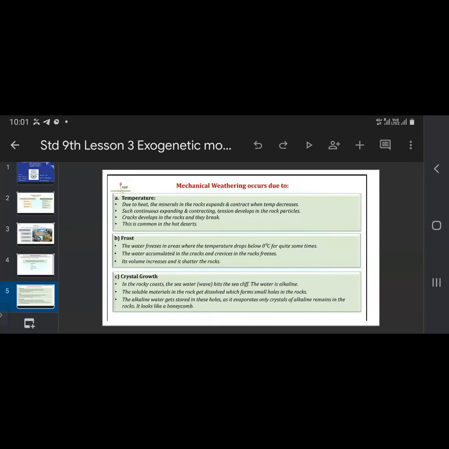Now mechanical weathering occurs because of pressure. The outer layer of the rock exerts pressure on the inner or lower layers. So the outer layer of the rock is exerting pressure on the inner layer. When this pressure ceases to exist, the lower layer gets free from pressure.